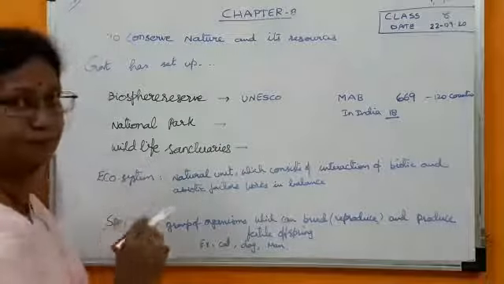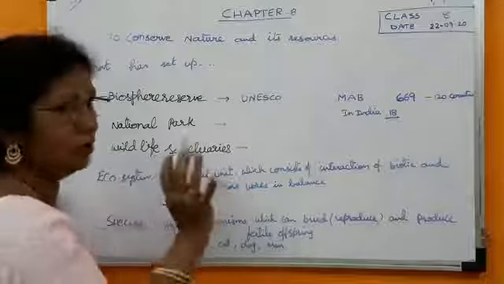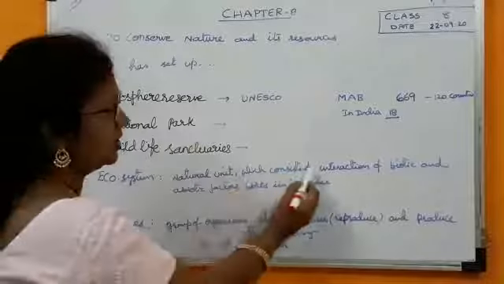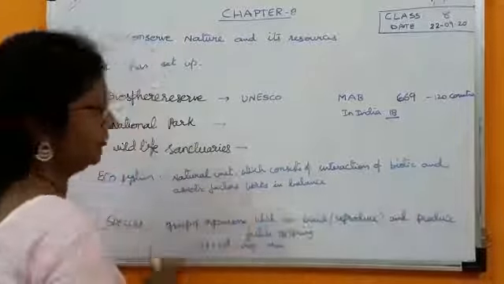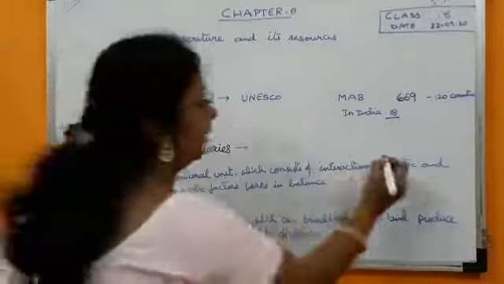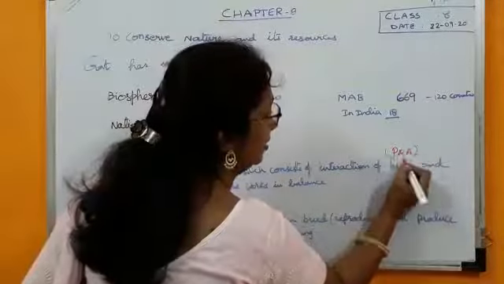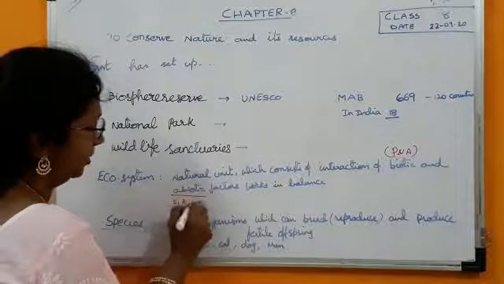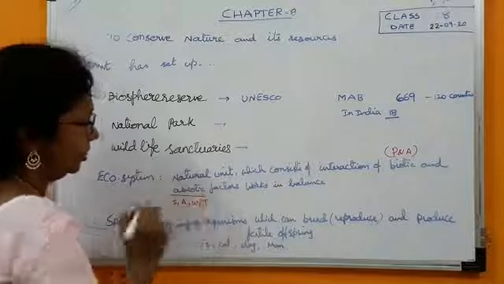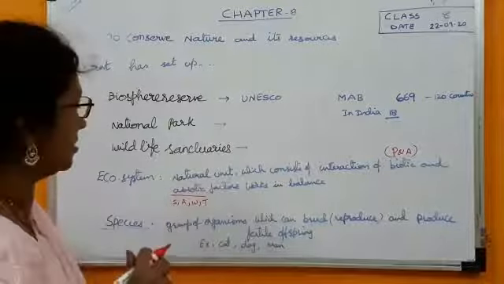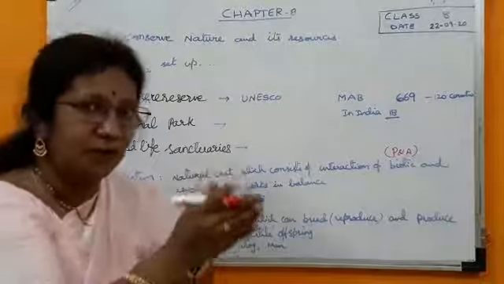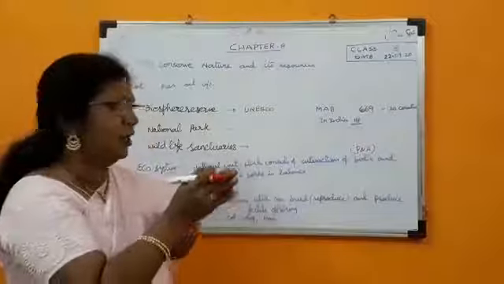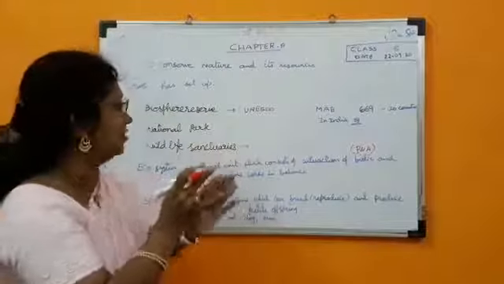What is an ecosystem? Ecosystem is a natural unit, naturally set up. It consists of the interaction of biotic and abiotic factors. What are biotic factors? All plants and animals are called biotic factors. And what are abiotic factors? Like soil, air, water and temperature. All these things are called abiotic factors. So the interaction of these biotic factors and abiotic factors with human beings, all these things live like a small unit. This unit is called an ecosystem.